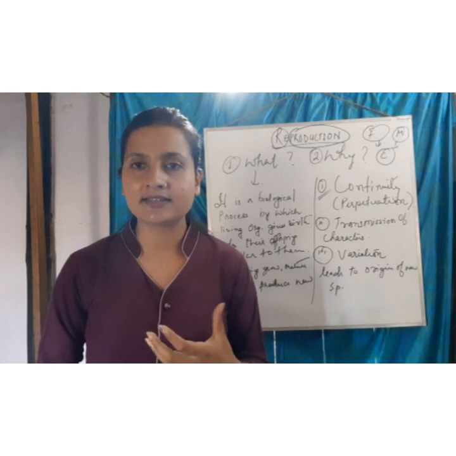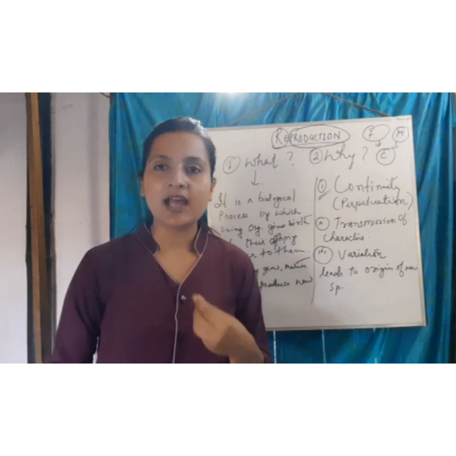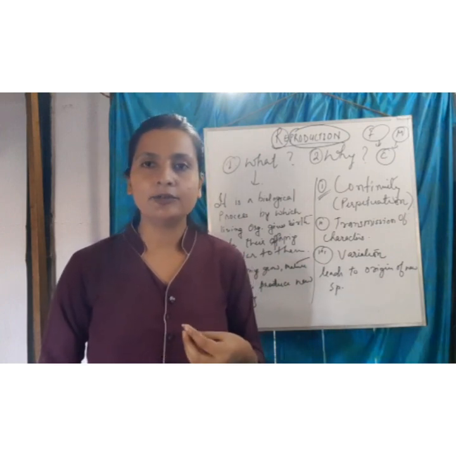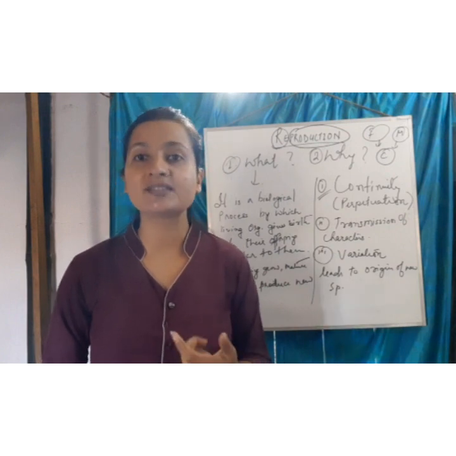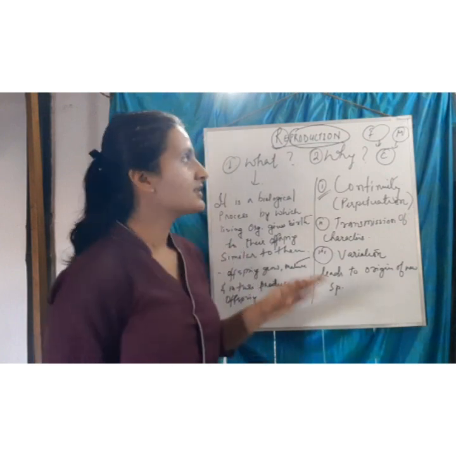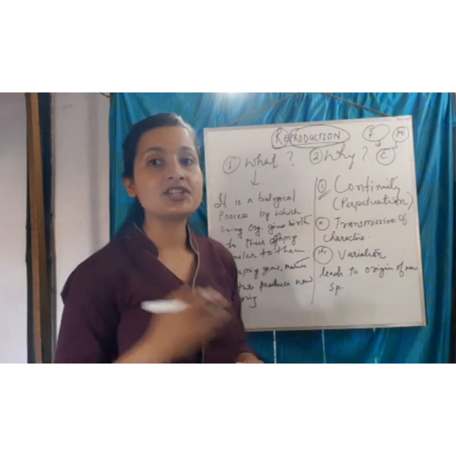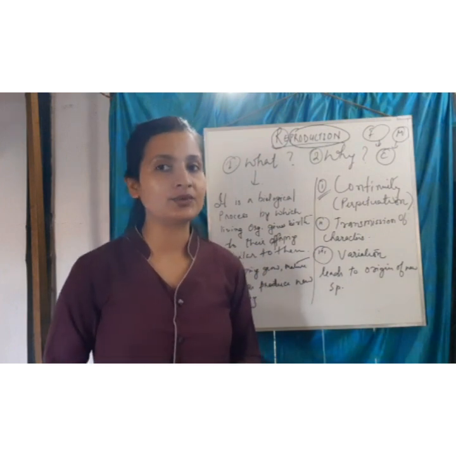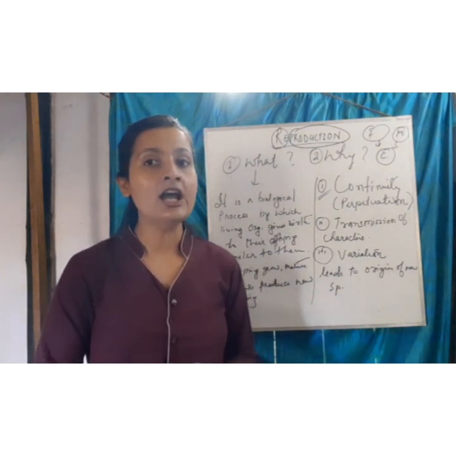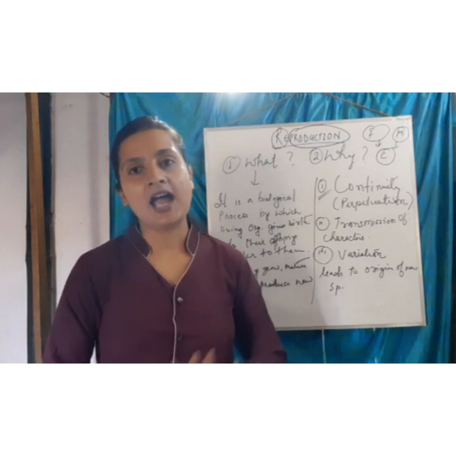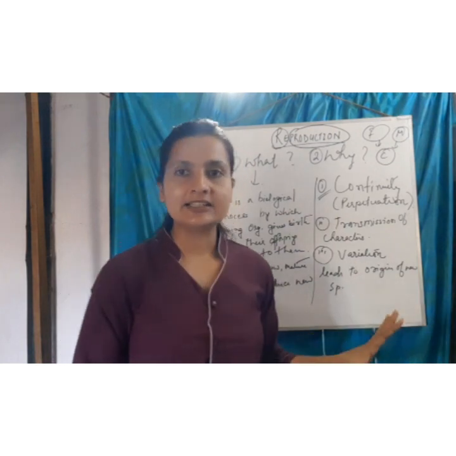The characters they have inherited, they may have better quality. It leads to the origin of new species. So reproduction leads to variation in organisms. I hope this point is clear.